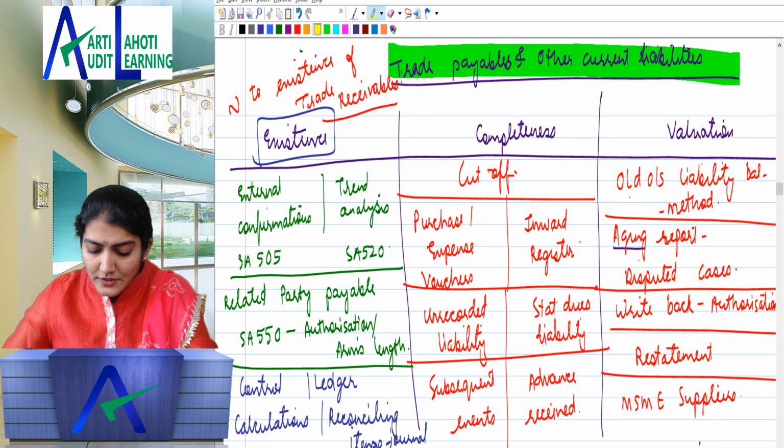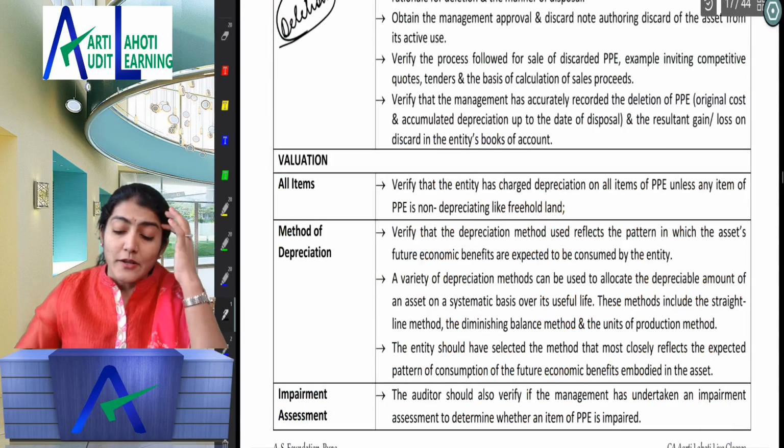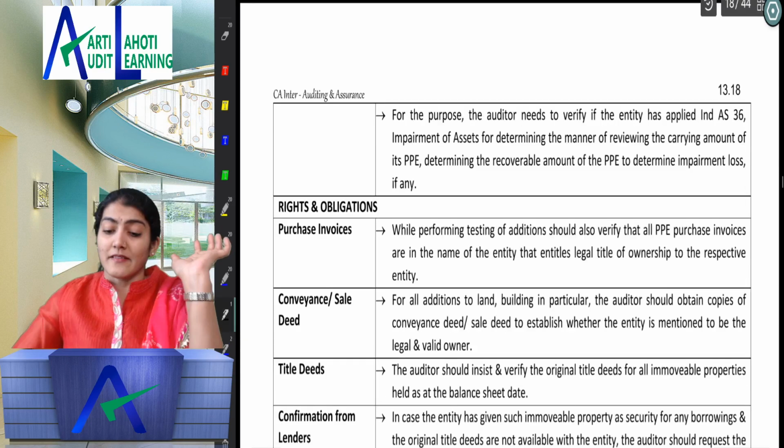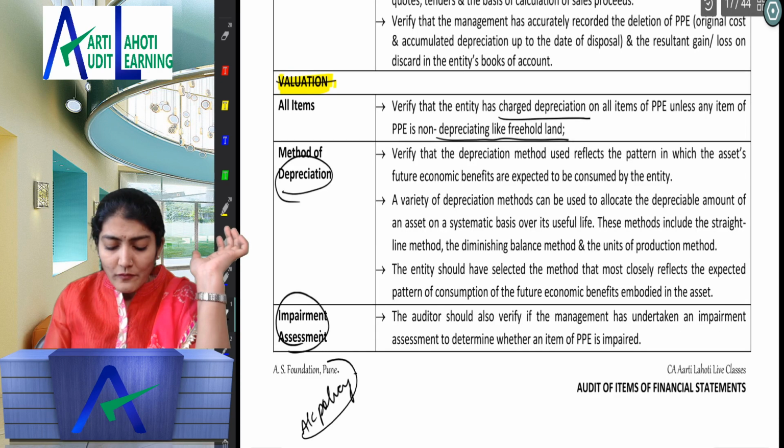Now coming to the next one, which is regarding the valuation. And in valuation, what is most important? The accounting policy. And here what is going to come under the allocation? The depreciation. Then they are also talking about the impairment. So all items, except for the non-depreciating items like freehold land, all items, the depreciation has been charged. Method of depreciation, impairment assessment. Here you need to understand their accounting policy for depreciation. So valuation and allocation.